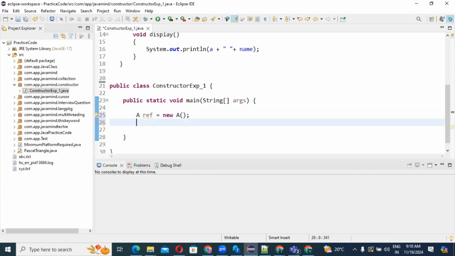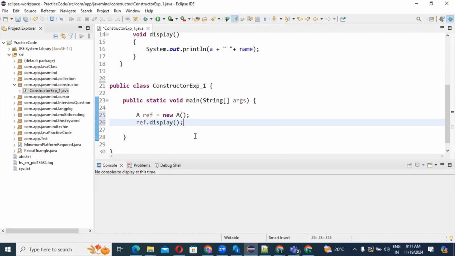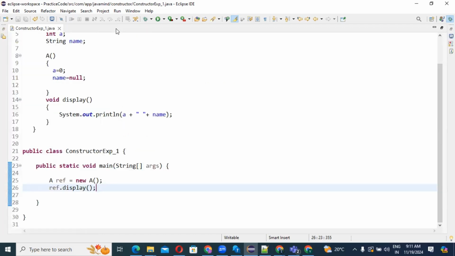So then what I can do is call our reference variable, ref dot, and we have one method, display. After calling ref dot display, we can print the result.